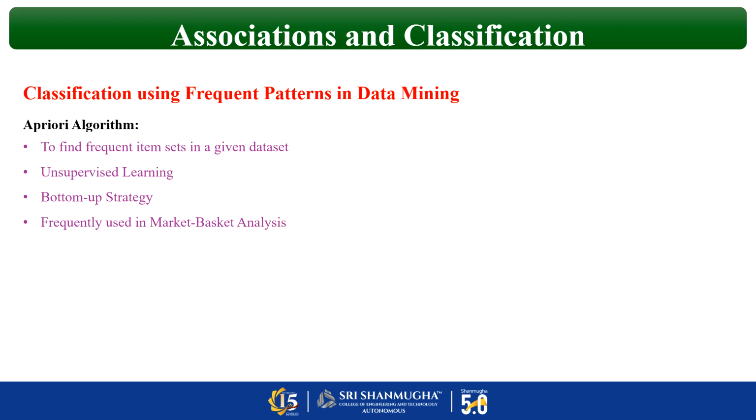So already I told you, unsupervised learning means what? No labels, only transactions. It is a bottom up strategy, that means the approach will be from the bottom. It's not top down, it is bottom up. That means first it will check single items, then it will check pairs, then it will find triplets.